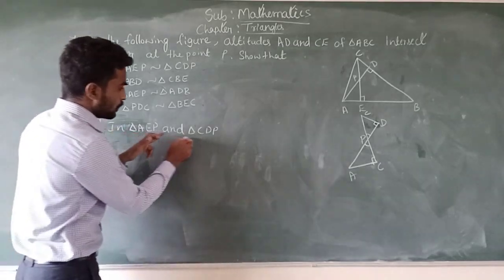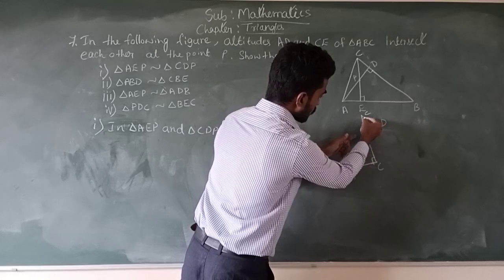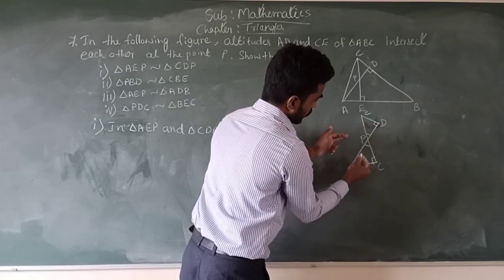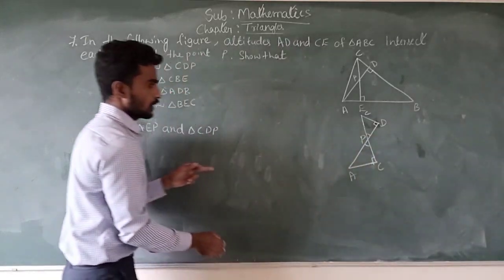In triangle AEP and triangle CDP, angle CPD is equal to angle APC.